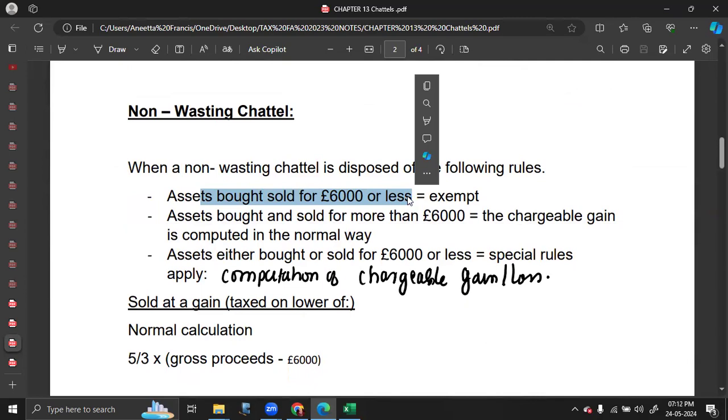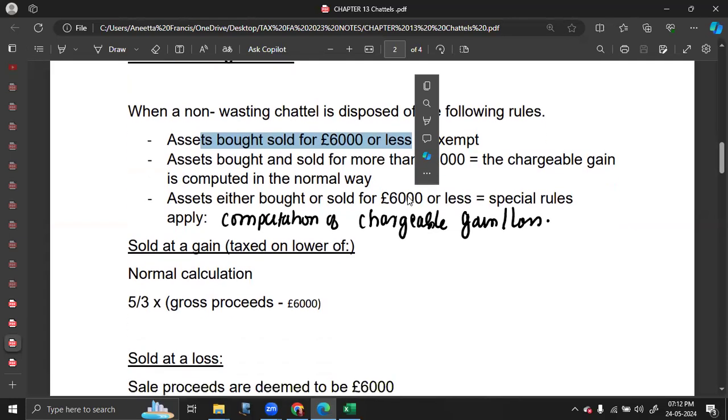Second situation where the selling price and the cost both are above 6,000. So the selling price is above 6,000. Cost is also above 6,000. It is a normal chargeable gain computation like we have discussed previously. Third situation is where either the selling price or the cost is less than 6,000.